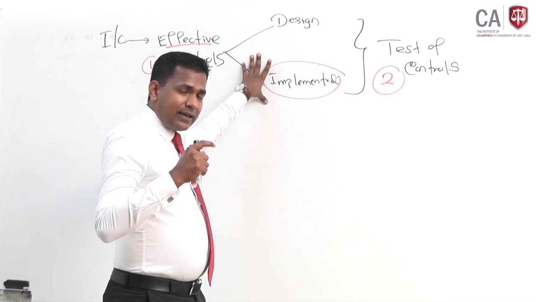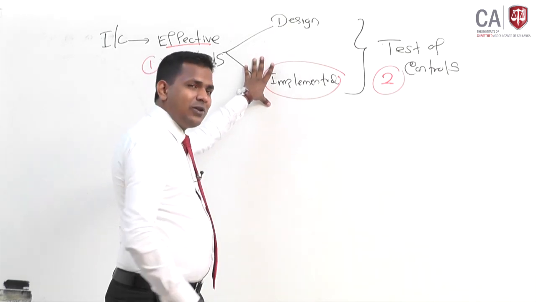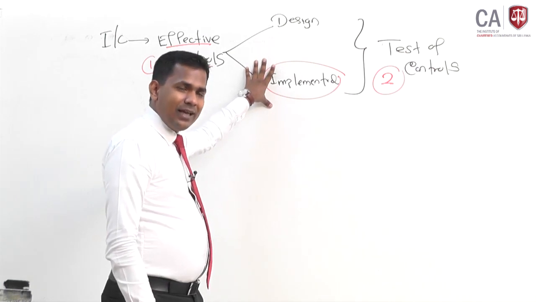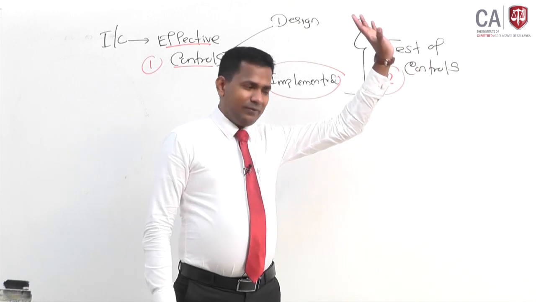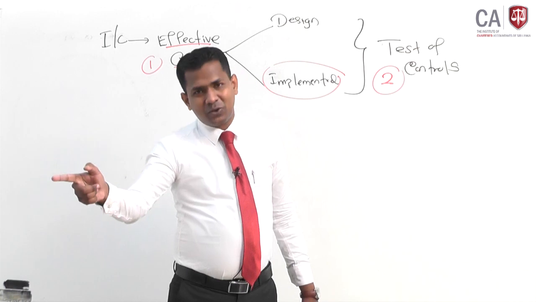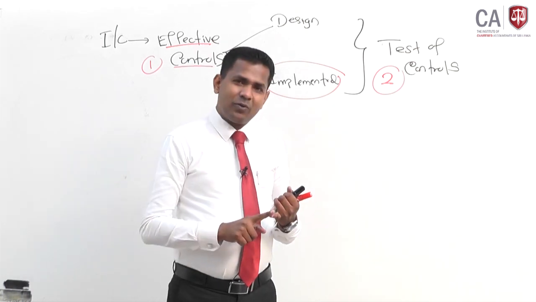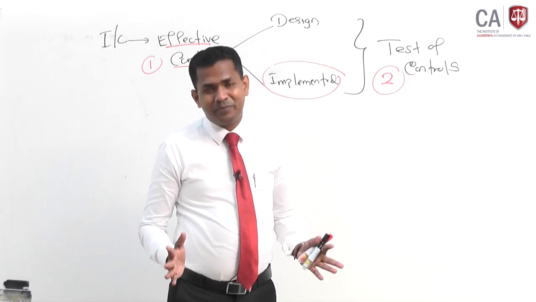Writing a test of controls is the easiest question in the auditing paper. Why? Any control that is there, you are going to check it, maybe through inquiry, observation, reperformance, recalculation, or whatever procedure you can apply.